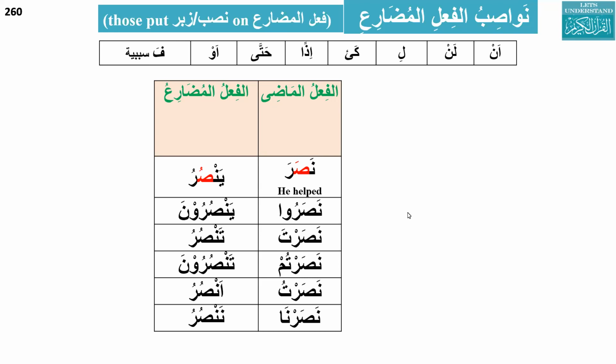There is Ali Ahmed. Assalamu alaikum warahmatullahi. Walaikum salam. Can you please tell me about nawasibul fi'l al-mudari? How many nawasib? 5, 7. Count again: 1, 2, 3, 4, 5, 6, 7, 8. Eight. So, okay, what are those 8? An, lan, li, kai, izan, hatta, aw, fa sababiyya.